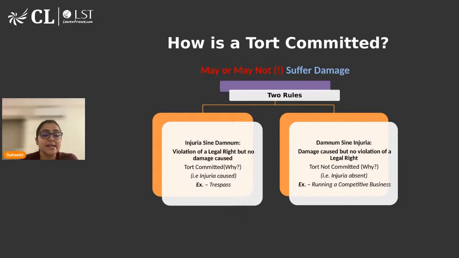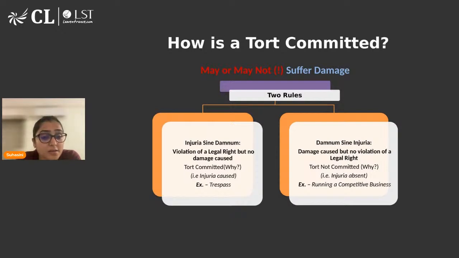So in that case, there is some damage. There is some actual harm which has happened to the person, but since no legal right of the person has been violated, he cannot go and claim compensation. He cannot seek damages under law. So these two are the basic cardinal rules which need to be kept in mind when we are talking about law of torts. If there is injuria sine damnum, then the person is entitled to damages. If it's a case of damnum sine injuria, then the person is not entitled to damages. This is the first basic idea about torts.